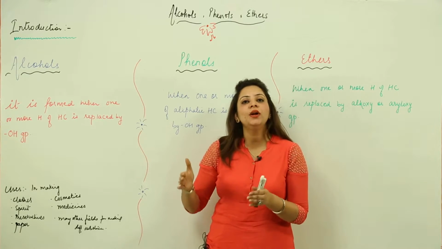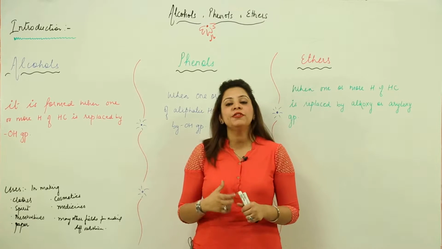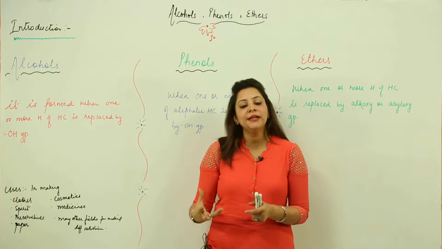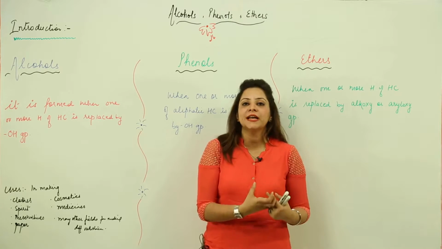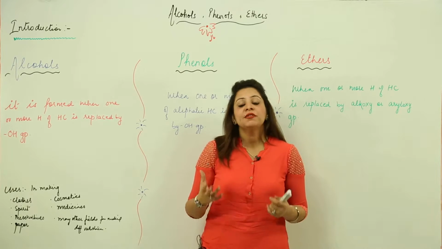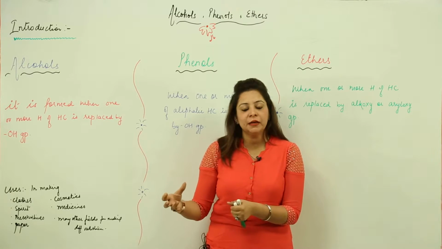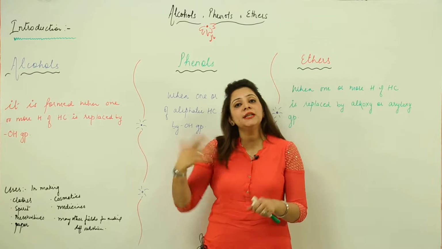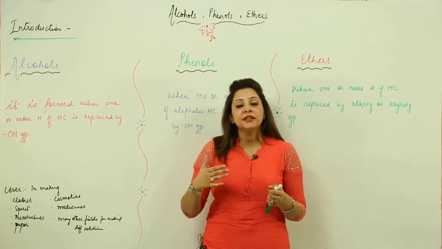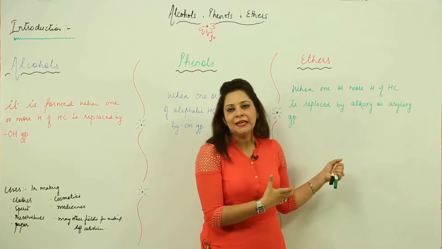So this is alcohol, phenol and ethers. Before we start, I just want to make you familiar with what is actually alcohol, what is phenol and what is ether. As we all know, we have certain functional groups. Functional groups are the certain groups present in an organic compound, which govern the properties of that compound. So these three are also functional groups, that is alcohol, phenol and ether.